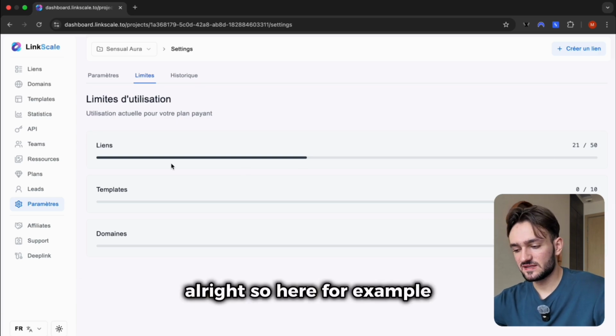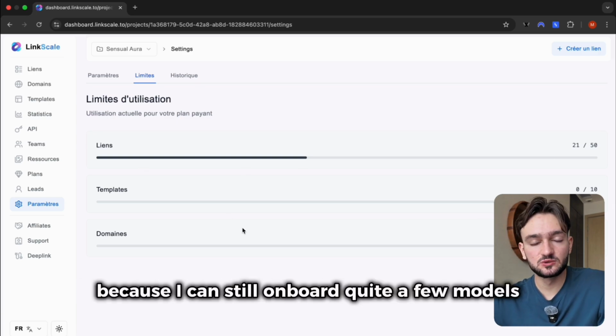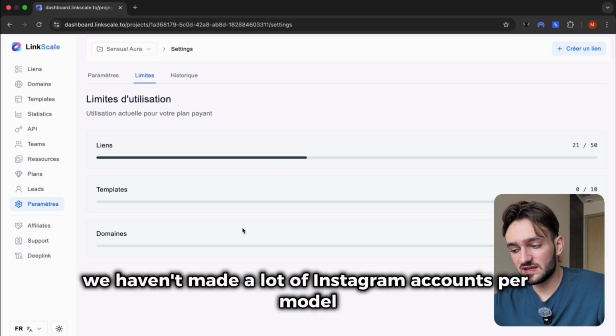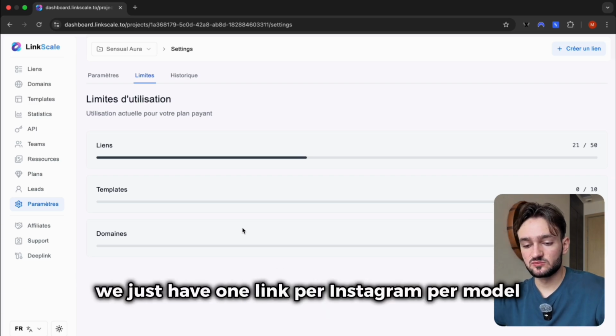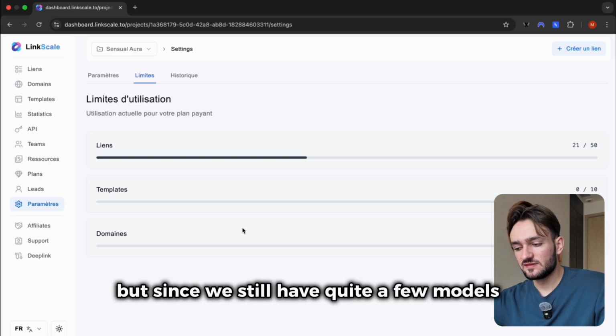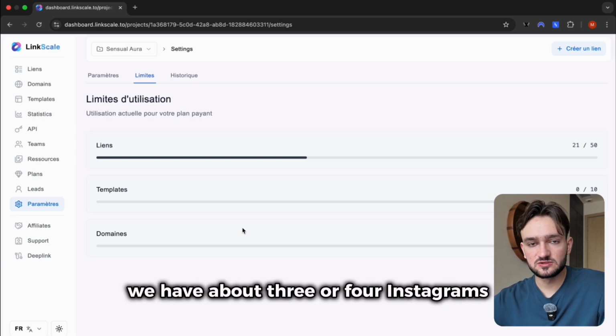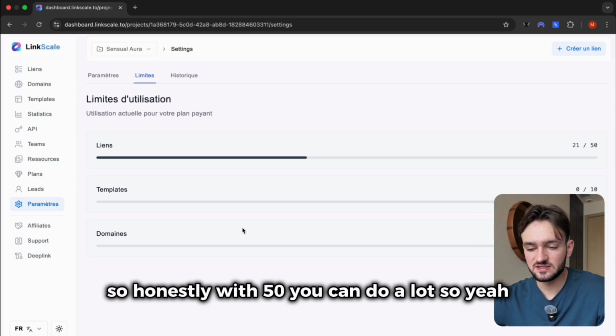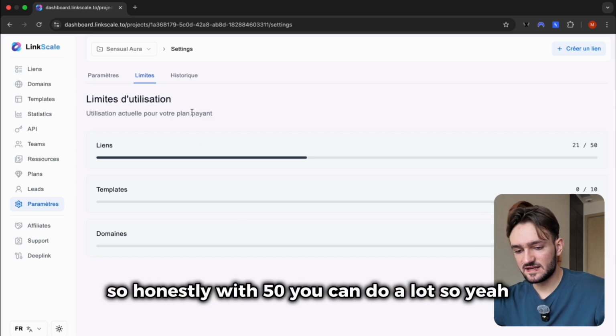All right. So here, for example, it's cool because I can still onboard quite a few models, knowing that we haven't made a lot of Instagram accounts per model. So in the end, we just have one link per Instagram per model. But since we still have quite a few models, and let's say for each model we have about 3 or 4 Instagrams, that means we still have quite a lot of room left. So honestly, with 50, you can do a lot. So yeah, it's pretty interesting.